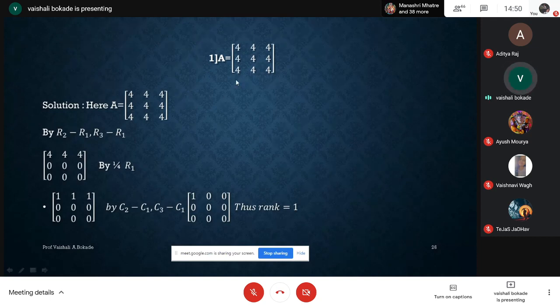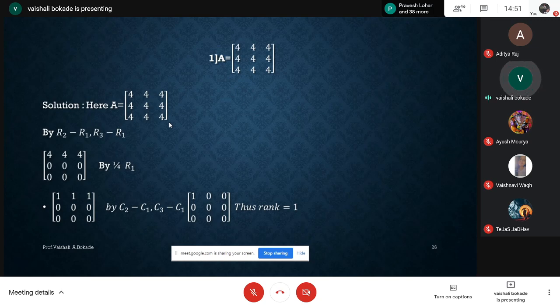See, observe here for this matrix A, it is a very simple 3 by 3 matrix. In this simple 3 by 3 matrix, we are finding all the entries are 4 here. So R1, R2, R3 rows are identical rows.